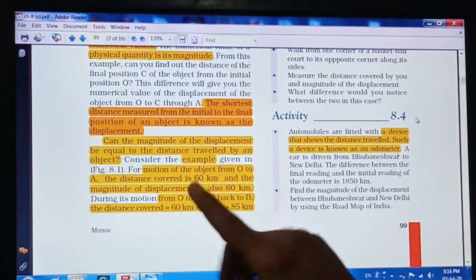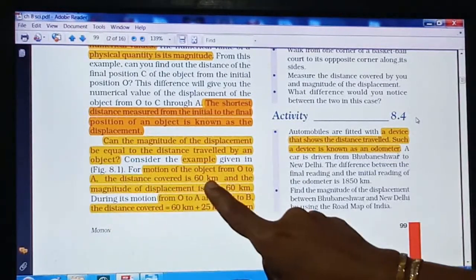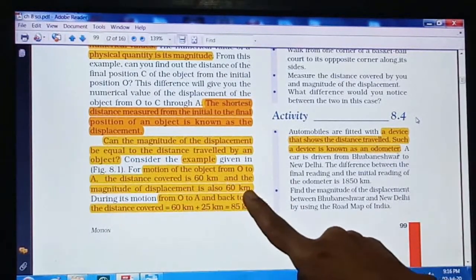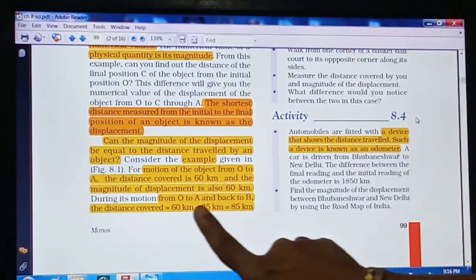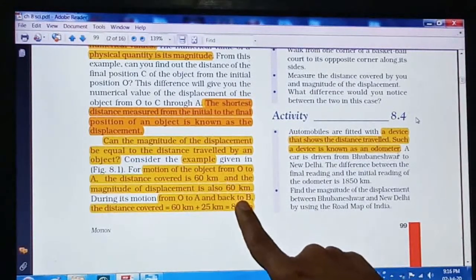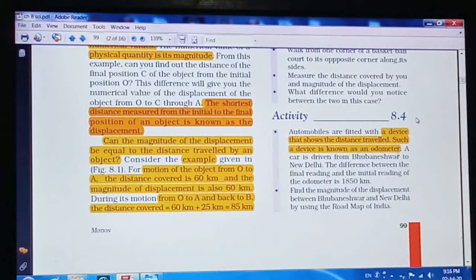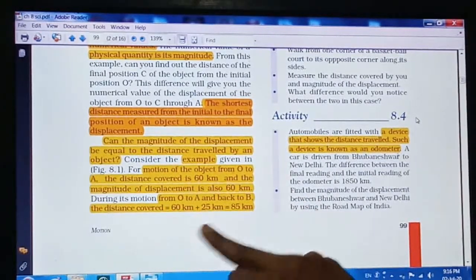It is given that for a motion of an object from O to A, the distance covered is 60 kilometers and the magnitude of the displacement is also 60 kilometers. But when it moves from O to A and back to B, add this 25 kilometers to the 60.